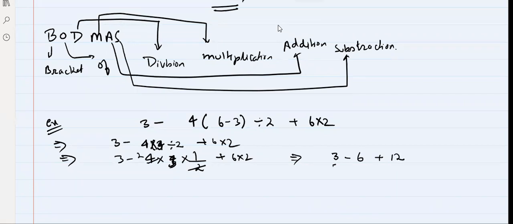Now addition work, 3 plus 12 will be added. So we will get 15 minus 6. Now 15 and 6 will be subtracted, so we will get 9. So the answer would be 9. Okay, everyone, right? Got it? So these things we have already studied. I hope everyone knows these things.